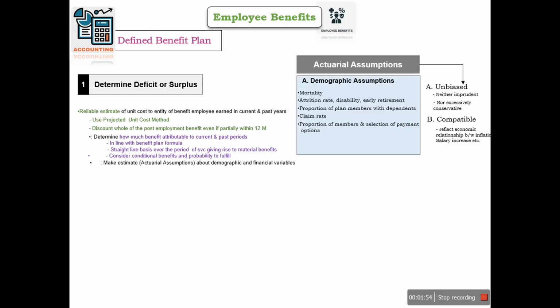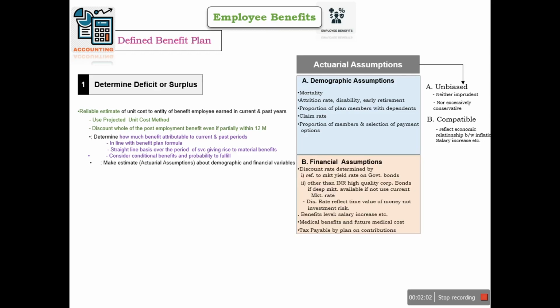Demographic assumptions may be mortality rate, attrition rate, disability or early retirement of the employees, and financial assumptions may be the discount rate determined with reference to the market yield rate on government bonds, or where there is no INR, there is a different currency, so we will consider the bond if a deep market is available.